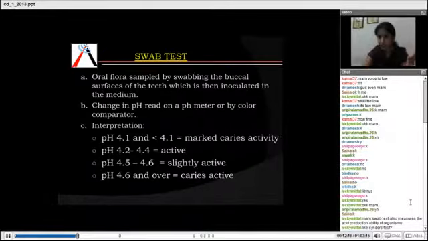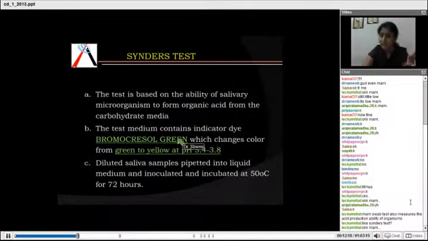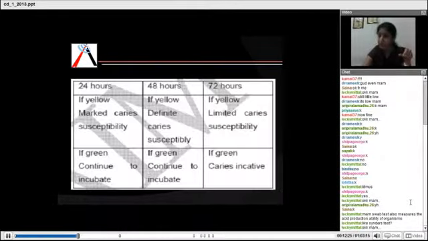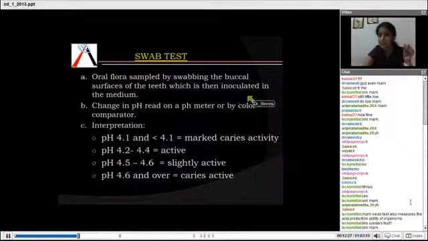Snyder test gives you the pH because it changes the dye from green to yellow. But here the pH meter reads the pH of the saliva. So the lower the pH of the saliva, the more prone the patient is. Saliva has bicarbonates and fluorides and so on. But if the patient does not have a good alkaline pH saliva, he is more prone to caries. Okay?